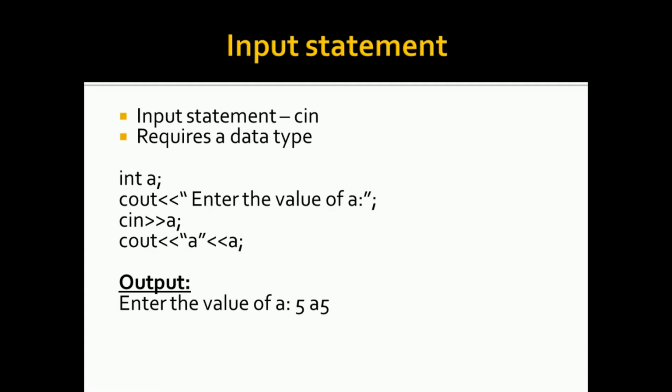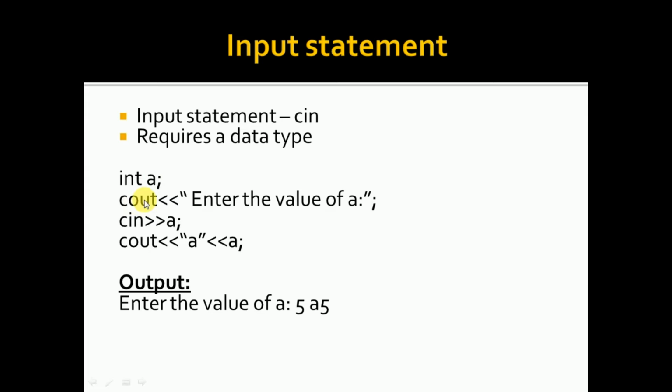So in C++, the input statement is cin. Again, it is case sensitive. Use lower case: cin. The arrow will be towards you. Cout: the arrow will be outwards. Okay. Again, cin always requires a data type. So in this sample, you can see int a. So now you can say a is a variable which holds a data type int, which means my a will be a number.